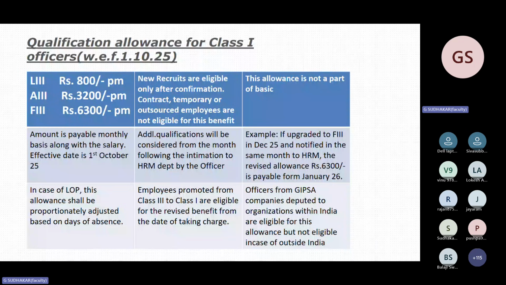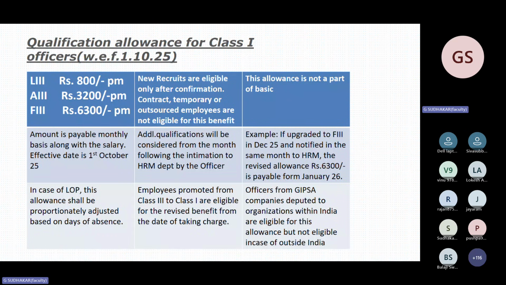See the third point. Example: if upgraded to FIA in December 25 and notified in the same month to HRM, the revised allowance of 6,300 is payable from January 26. So that means if you have not informed HRM in December and you inform in the month of January, you will get it from February 26 only. So that is my understanding. I don't know how the head office is taking it.